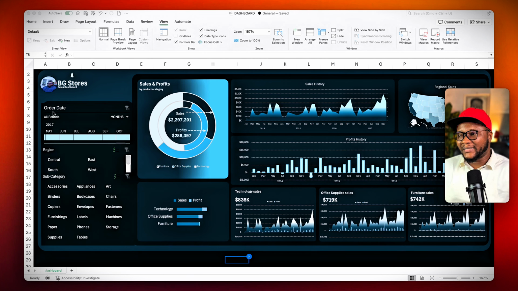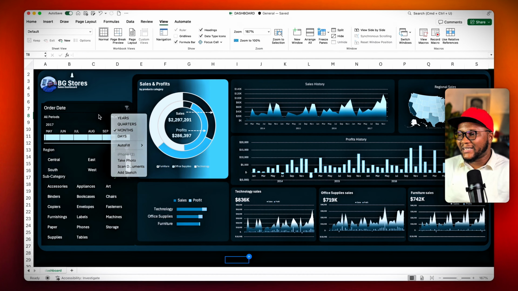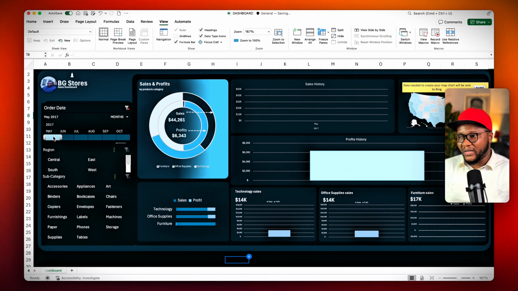So plain. We have the order date that shows you the date, 2017, the month. Everything is all spelled out, and you can click on each month to know what is going on. And right there, you're going to be seeing the interactivity of the dashboard. For example, I want to know what was going on in the month of May. Once I click it, you can see how everything readjusted. I could see our profit history for the month of May in 2017. And I could see how technology sales was doing, how our office supply sales was doing, how our furniture sales is also doing on the dashboard right there.